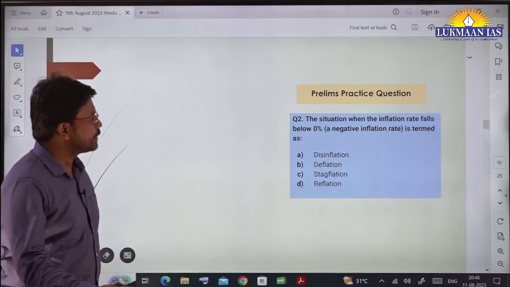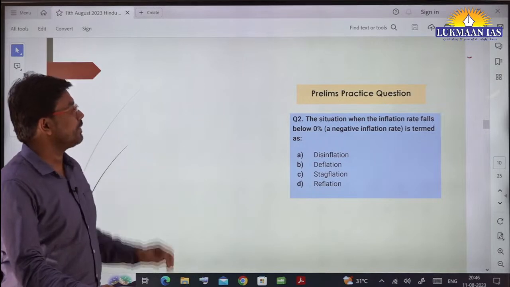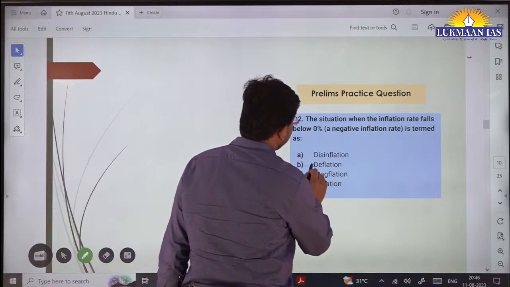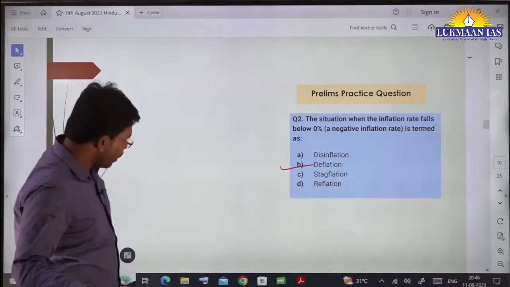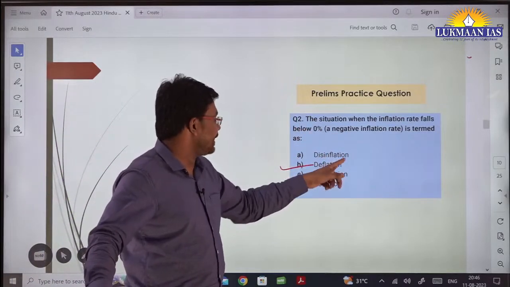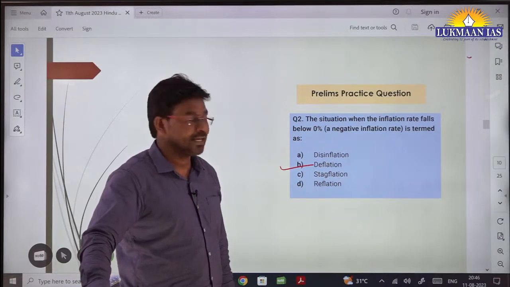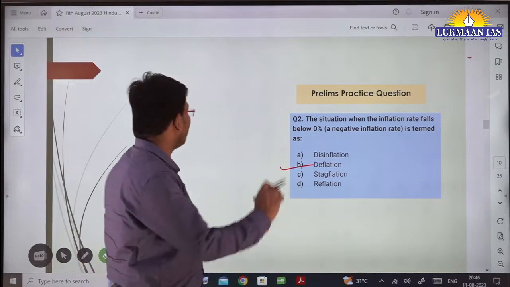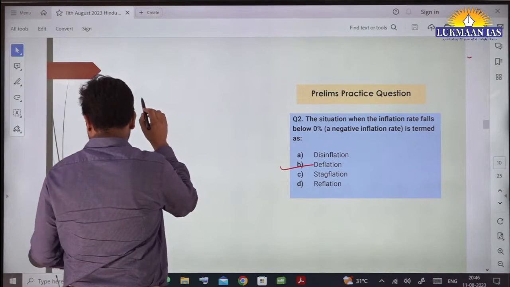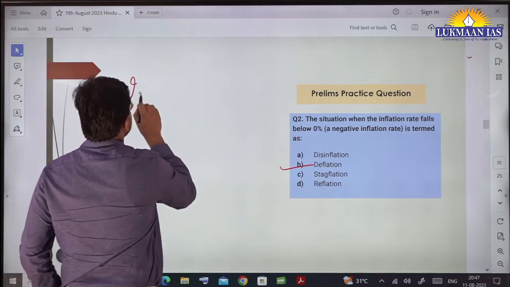It says the situation when inflation falls below 0%, a negative inflation, is termed as... A negative inflation is known as deflation. So the correct answer is option B. However, we need to understand disinflation, stagflation, and reflation. We know inflation, we all know what inflation is.